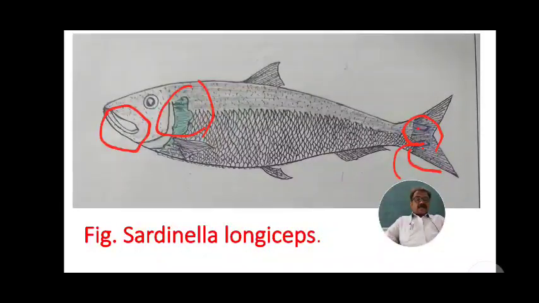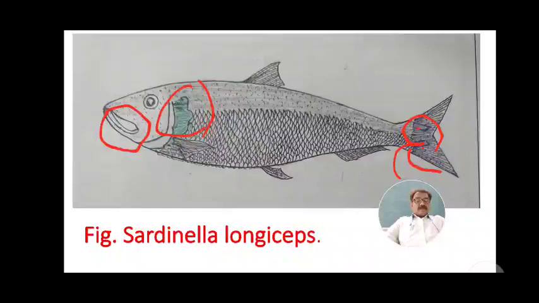The maximum catch of oil sardines comes from the Kerala state. Maximum sardine production occurs on the Kerala coast. Fishing starts in July, following the commencement of the southwest monsoon.